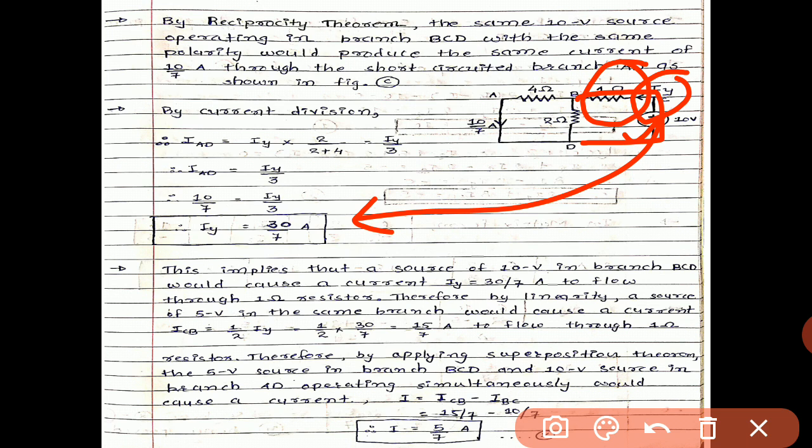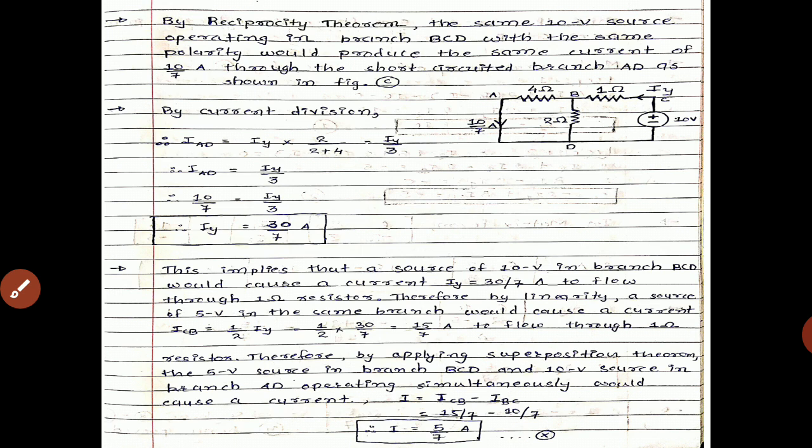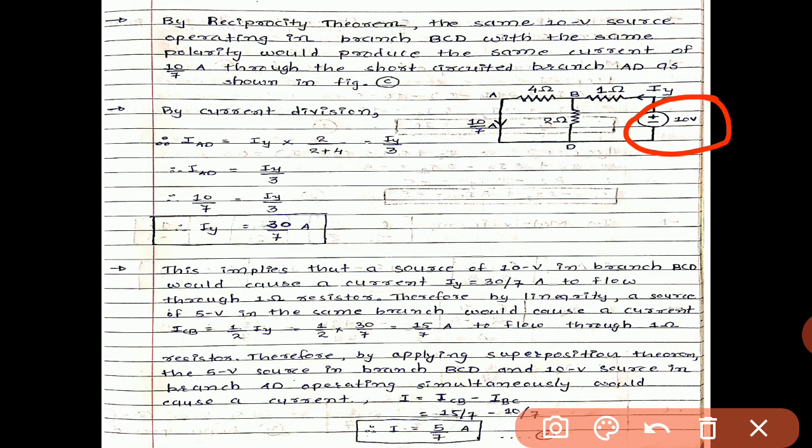resistor. Therefore, by linearity, a source of 5 volt in the same branch would cause a current ICB equals 1 half IY. Why? Because if we consider 5 volt over here, where 10 volt was given and we found the value of 30 divided by 7, 5 volt means half of the 10 volt. So the current will also be half. So the total current IY by 2 we can write easily over here if we consider the 5 volt source.